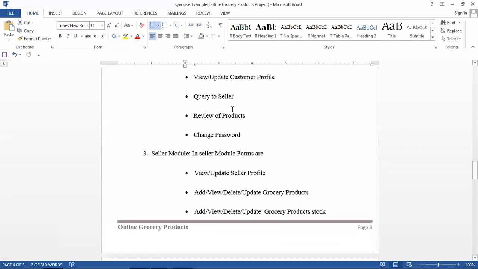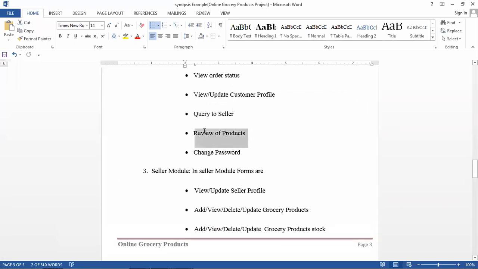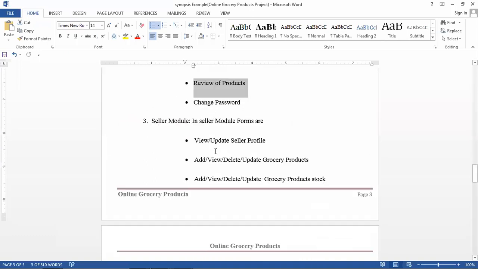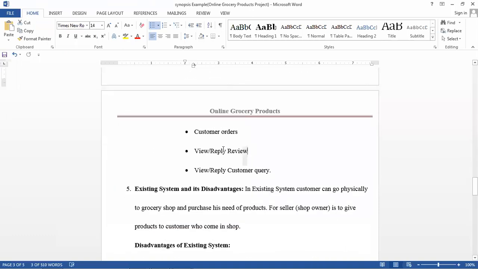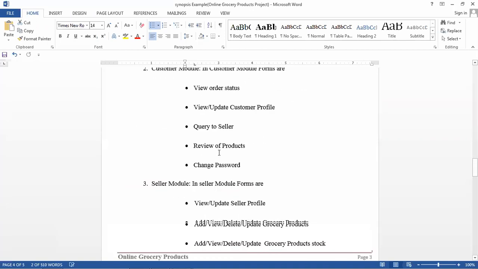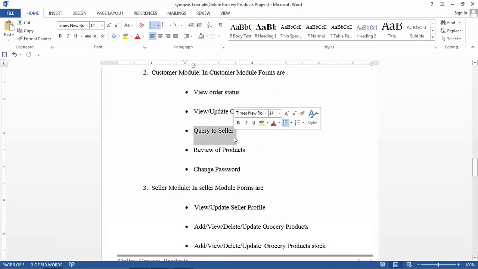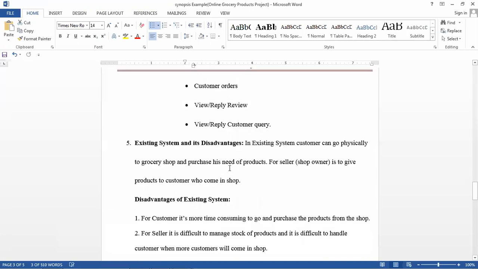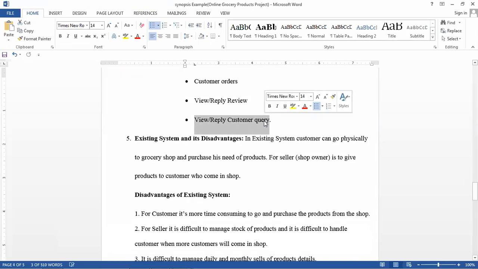Whatever review of a product is given by the customer will be viewed by the seller, and he can also reply to the review. Sometimes they give positive reviews, so at that time the seller will give a reply to that particular review. And whatever query is given by the customer to the seller, the seller will reply to that particular query. Okay, those forms will be there.